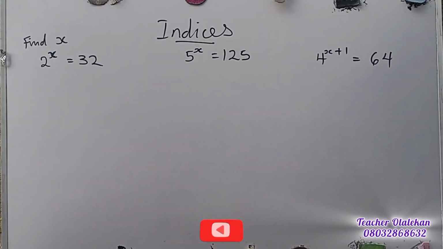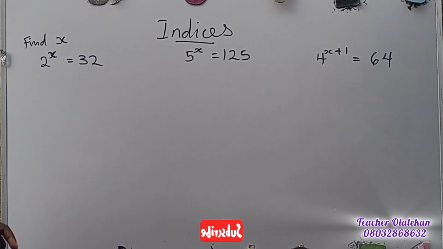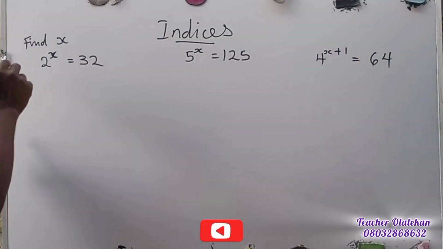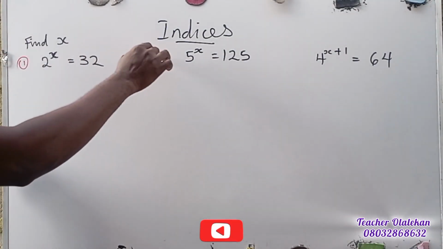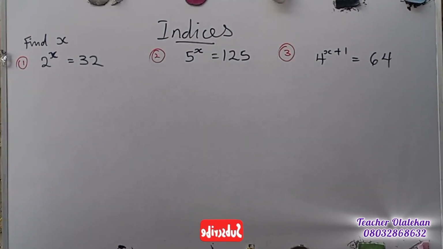So now let's continue with this. In this case, we are looking for the x. We are finding the x in all of them, and the x is unknown. So this is number 1, 2, and 3. The x is unknown. So to find the unknown, we have to give them the same power.